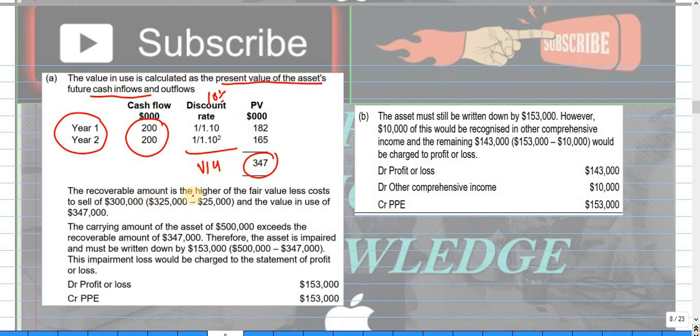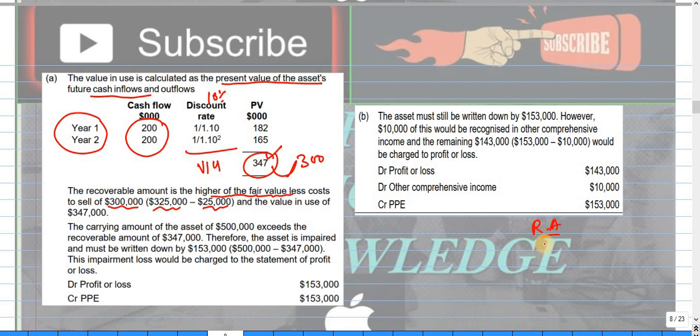So the recoverable amount, we know, is the higher of the fair value less cost to sell, and the fair value is 325 and the cost to sell is this amount, so it will become like this, 300,000. We will compare 300 with this amount, and we will take the higher, and the higher amount is the value in use, okay.